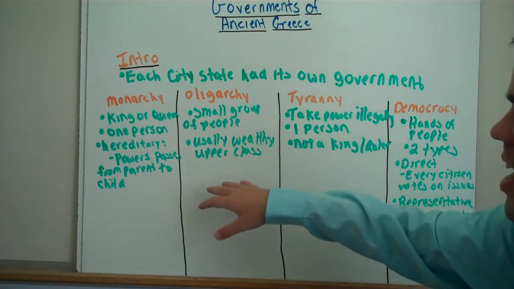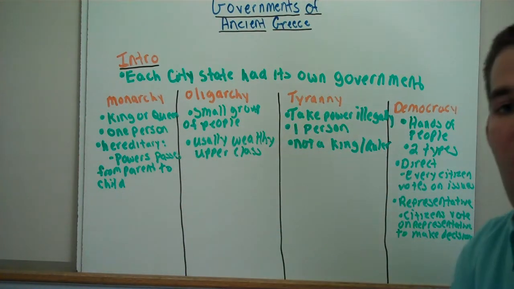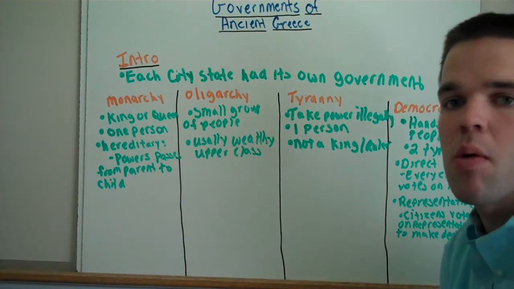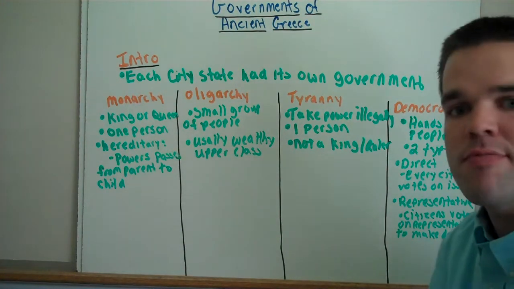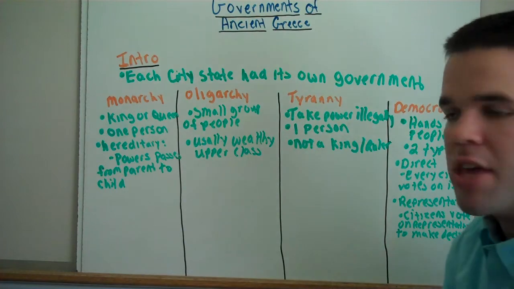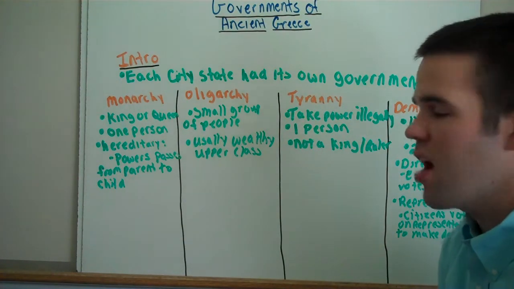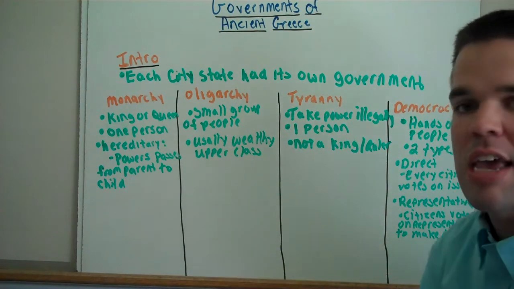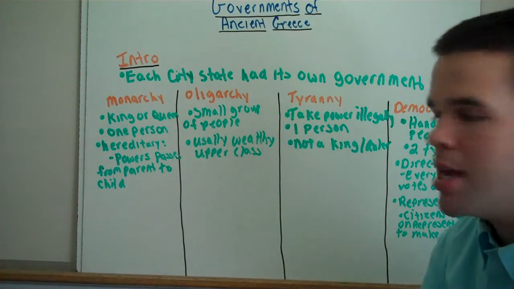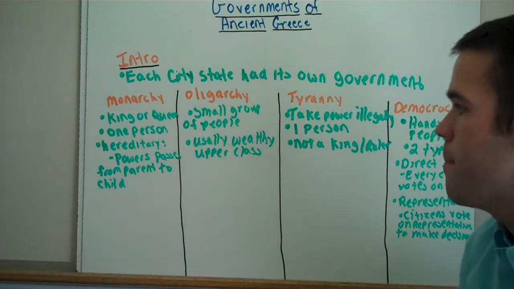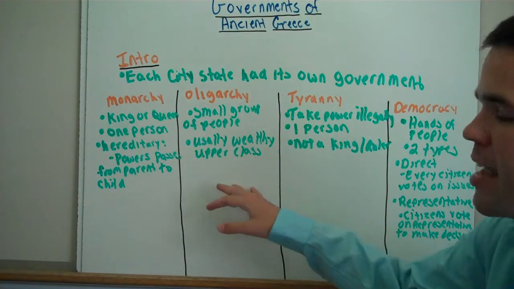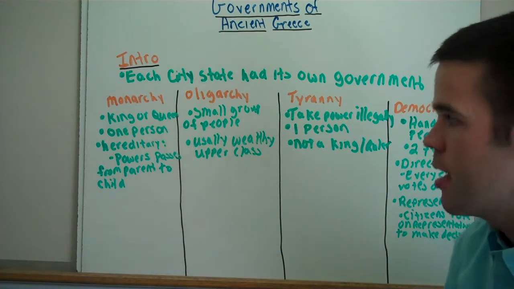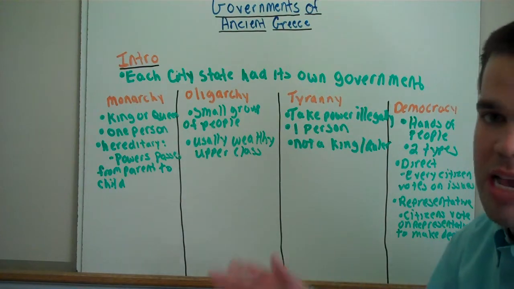Let's move on to the second main type, oligarchy. Oligarchy is a small group of people that run a government, usually 5 to 20, usually wealthy upper class that have a lot of influence on a bulk of their city-state, usually can influence people by their money, by their power, and they have a lot of money. That's the reason they can get to where they are.